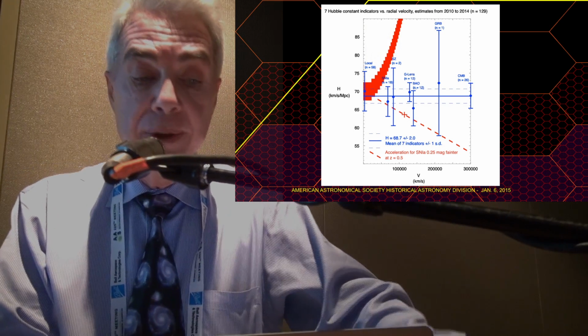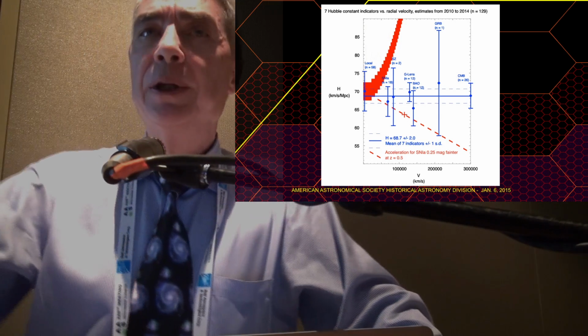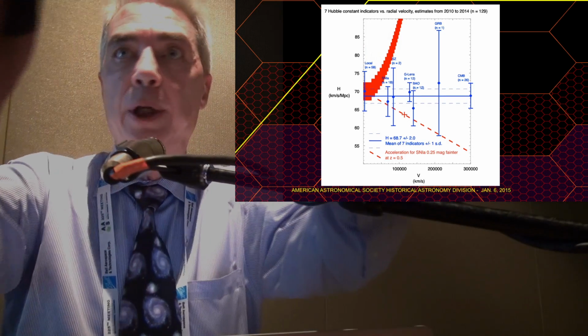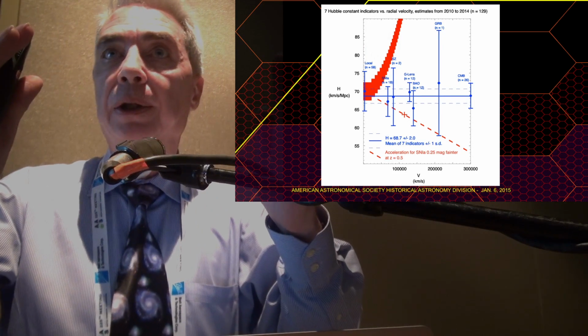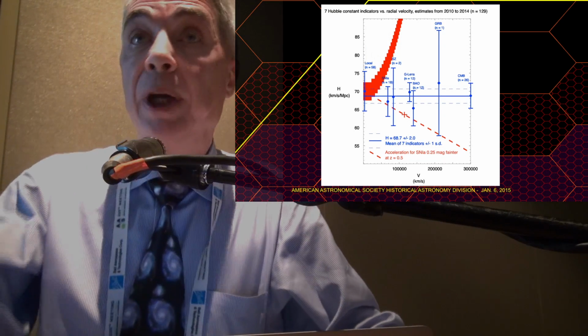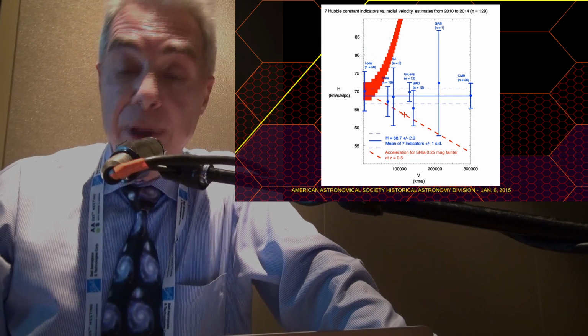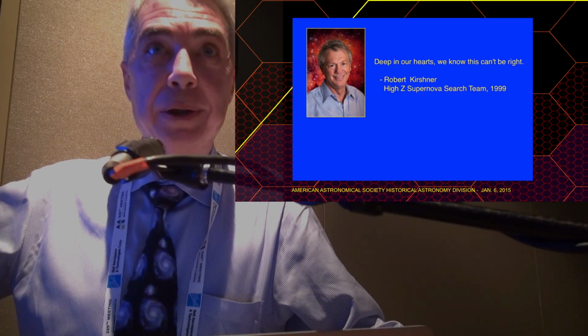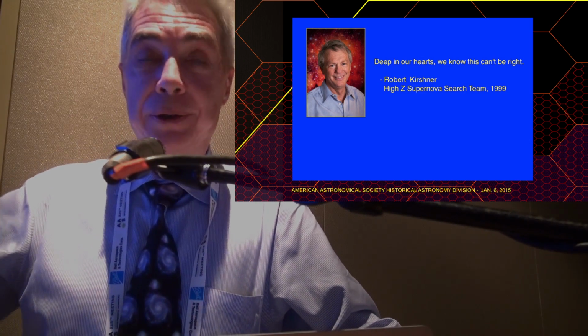But again, this is completely ruled out by the data. I mean, the dimming of the supernova can just easily be attributed to the fact that, in the same way starlight bends around the sun, it's probably true that light coming from supernova halfway across the universe is bent by the total matter of the universe. And that is a much more palatable explanation for the vacuum energy and the way it works. And accelerating expansion, I mean, deep in our hearts, we know this can't be right. Is exactly how Robert Kirshner described the idea of accelerating expansion. And he's one of the co-leaders of one of the 2 teams that discovered the vacuum energy in the first place.